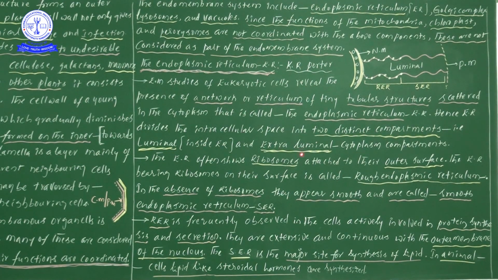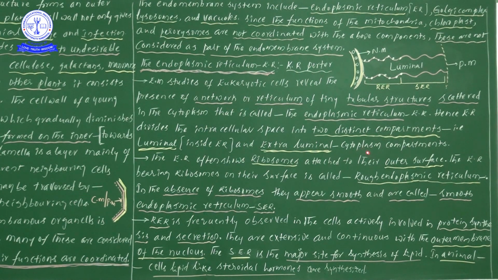So extraluminal, luminal means within the endoplasmic reticulum, extraluminal means situated outside of the lumen. So simply, the endoplasmic reticulum divides the intracellular space into two compartments: one is luminal and one is extraluminal.